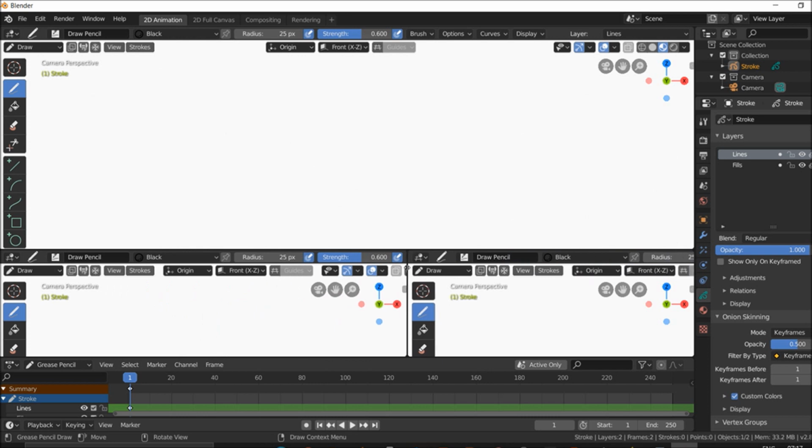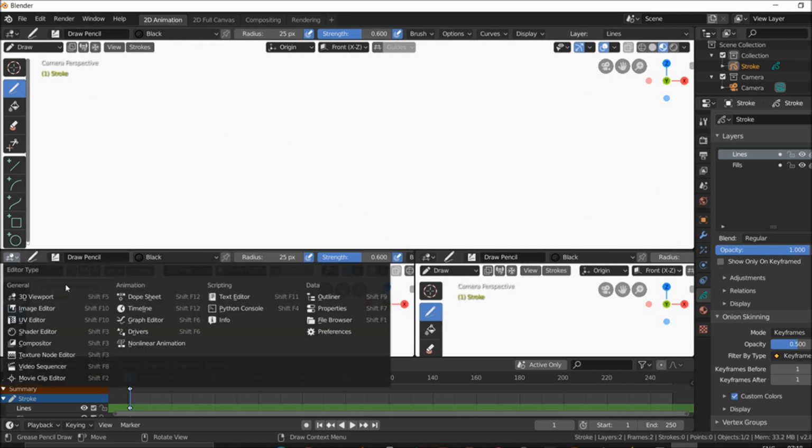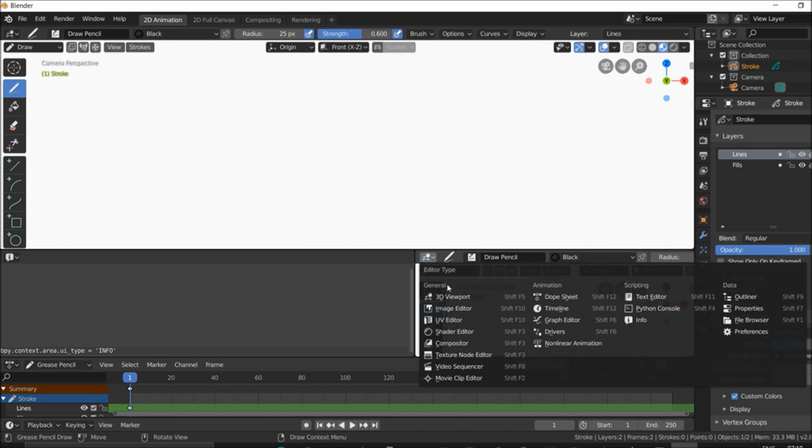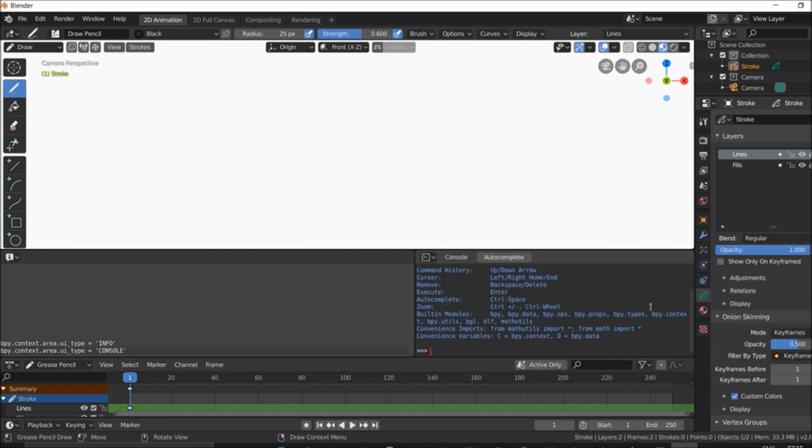Mainly you can open these three screens. I must say you can go with the info, where whatever is happening in the background gives you info, and you can copy and paste these things and utilize them for your settings. Whatever you do in the global part can be utilized in your Python. Now you can go with the text editor, or the Python console.